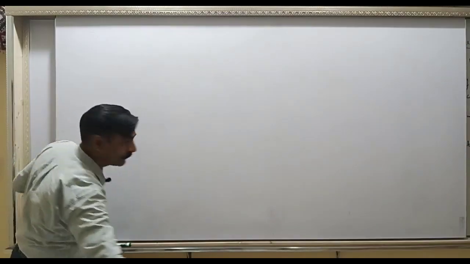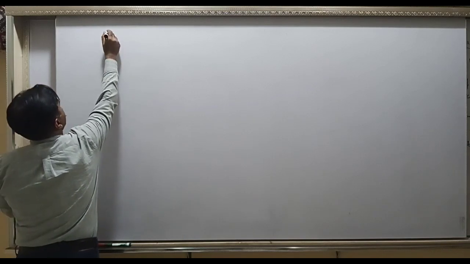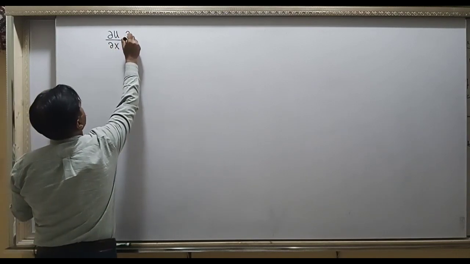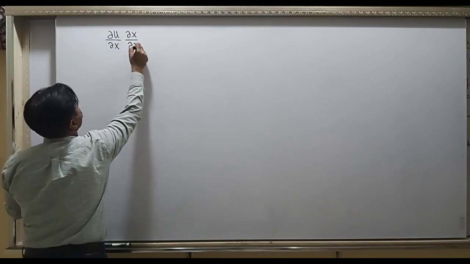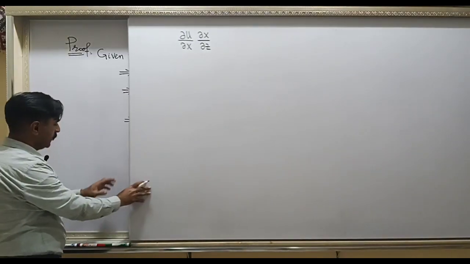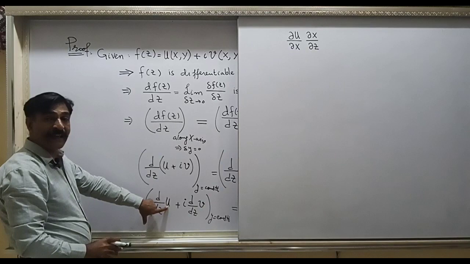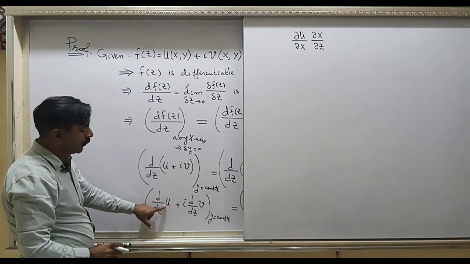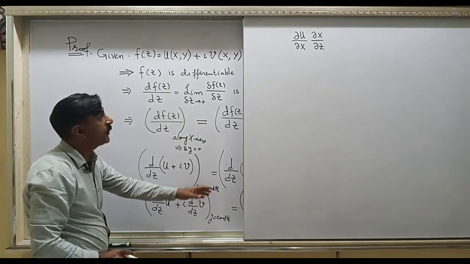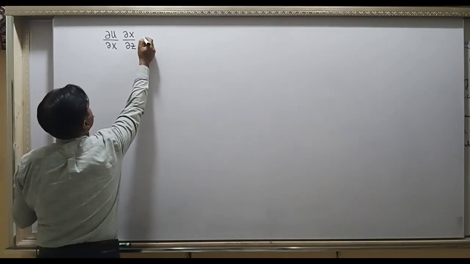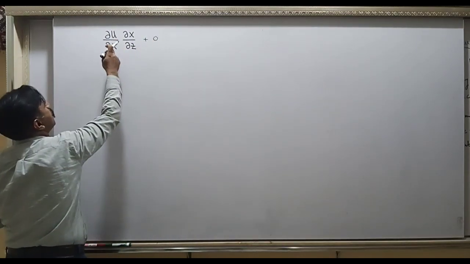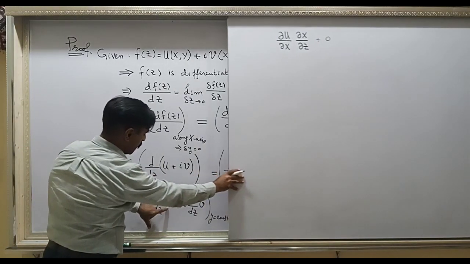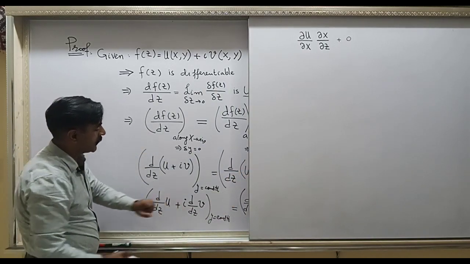So this is the derivative of u with respect to x, and then x will be differentiated with respect to z. But u also contains y, but y is a constant, so the derivative of u with respect to y will be 0, multiplied by anything will be 0. So this derivative has been done, plus i